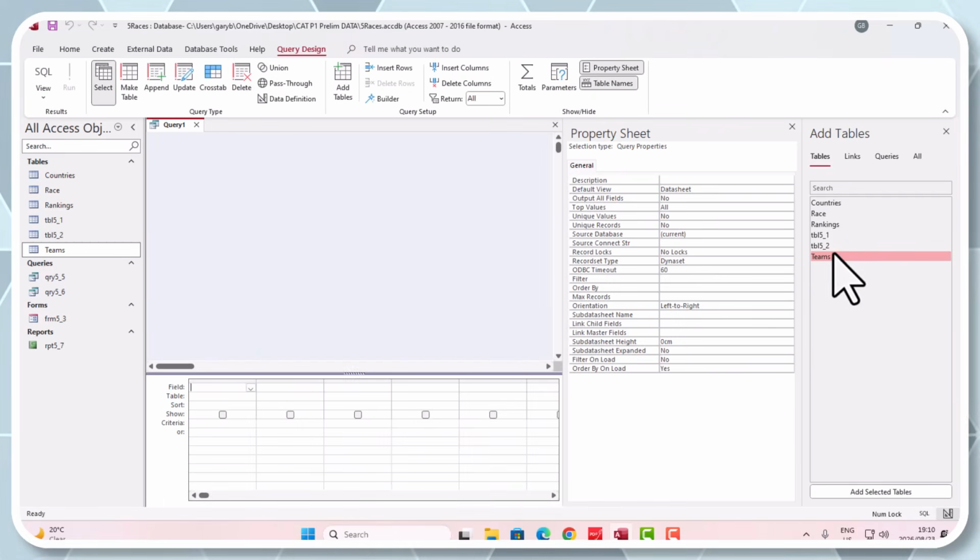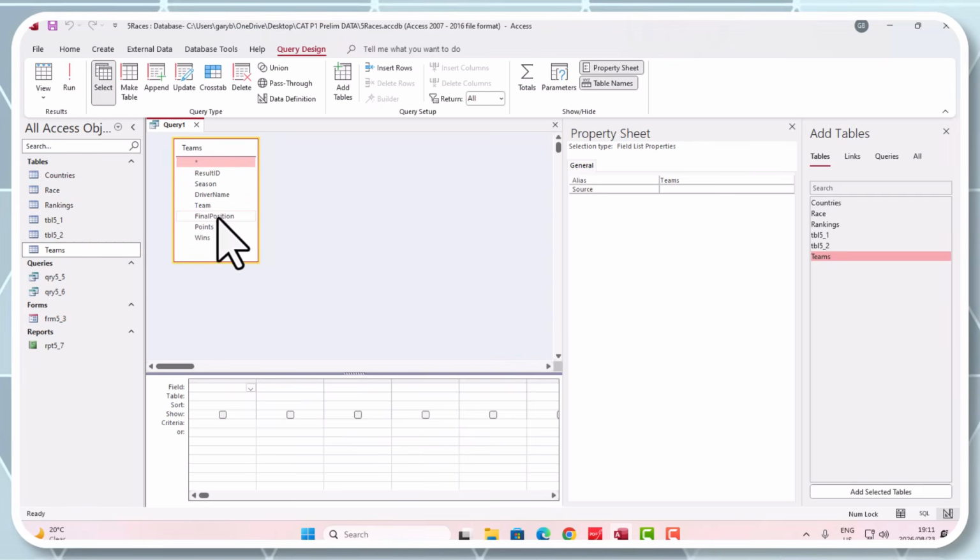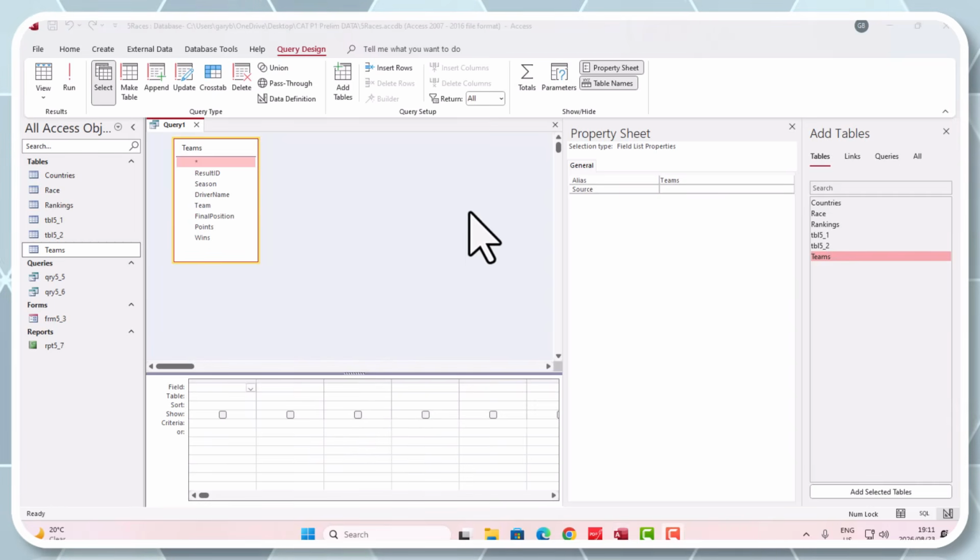And here it shows me on the right-hand side the tables that are within the database. And it says that we should link whatever our query is to this teams table. So I'm going to double-click it. And please note what has happened. We've brought in everything that relates to this table. So inside this table, you should see the result ID, the season, the driver name, team, position, and so on. All right, good. Now we can start moving the fields we wanted. That's what I like about this: it allows me to quickly add what I want instead of using the wizard. Are you guys happy with that?